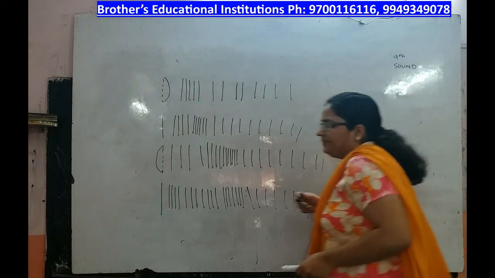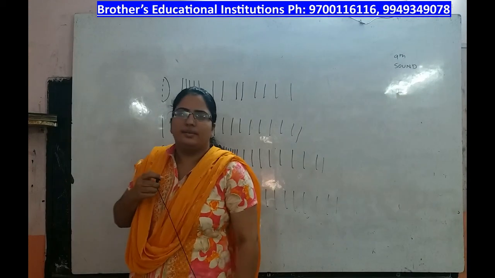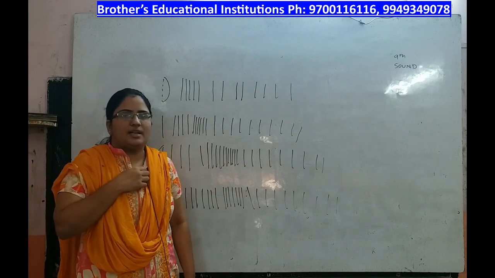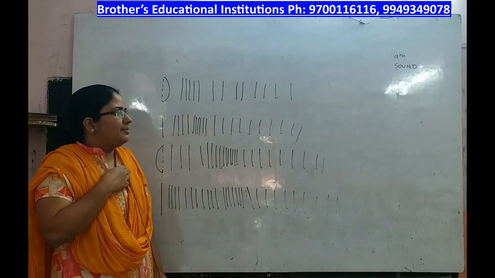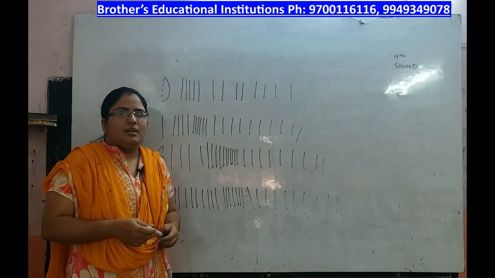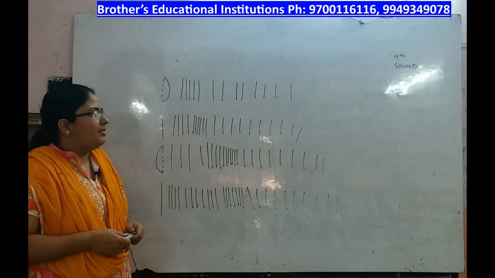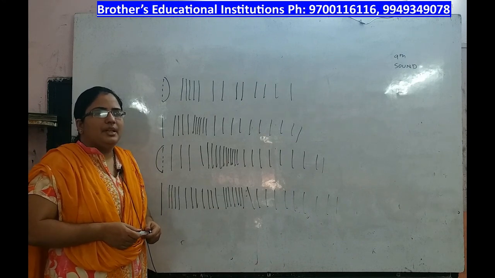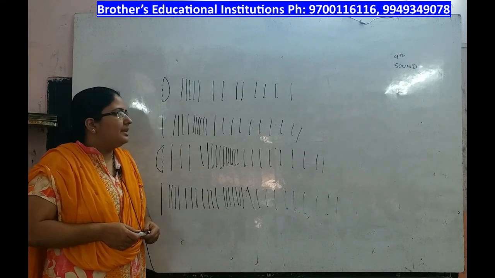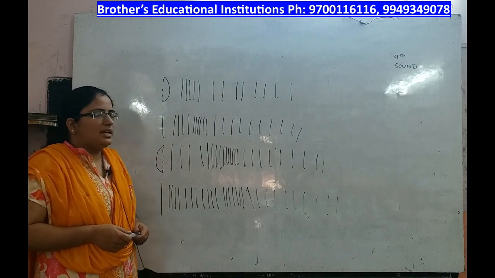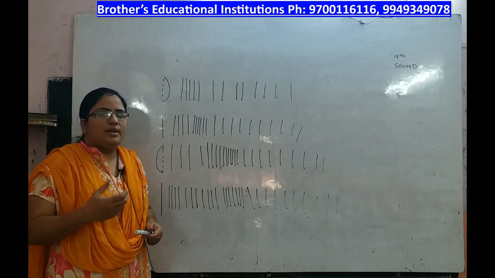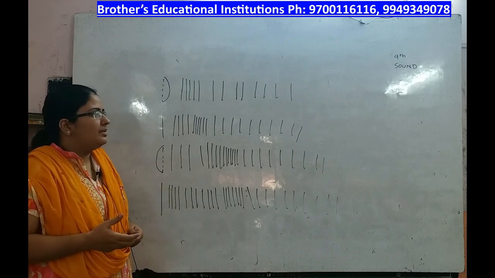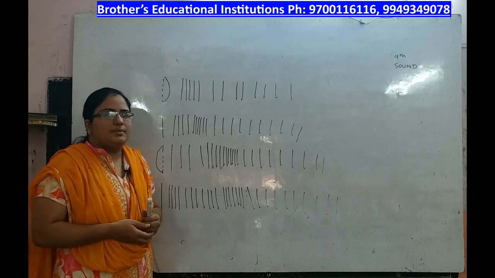Hello students, now let us discuss how sound propagates. In the previous class we started with the sound chapter. We have discussed that sound is a form of energy and it is produced by a vibrating body. Now in this class we shall discuss how it is produced from the vibrating body. There are two explanations for this.